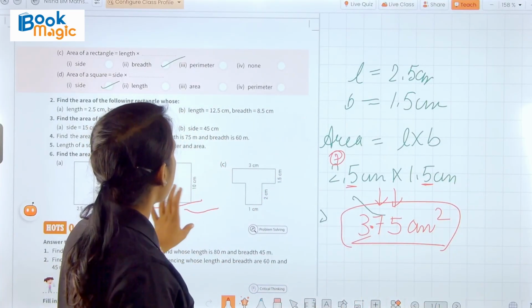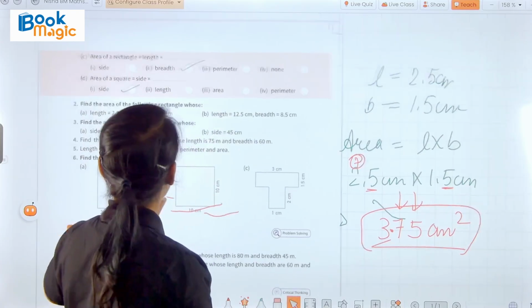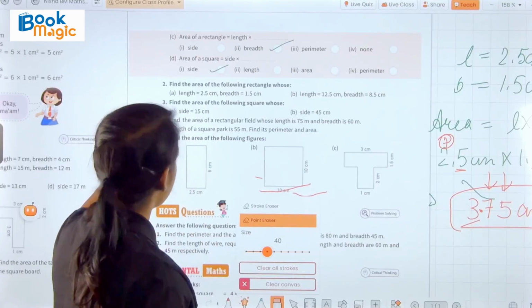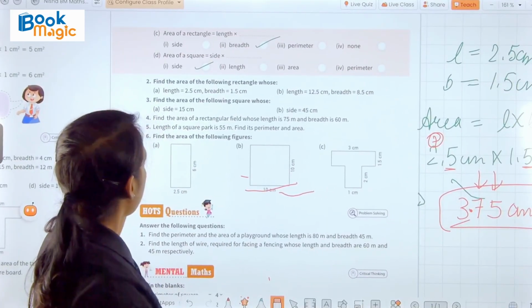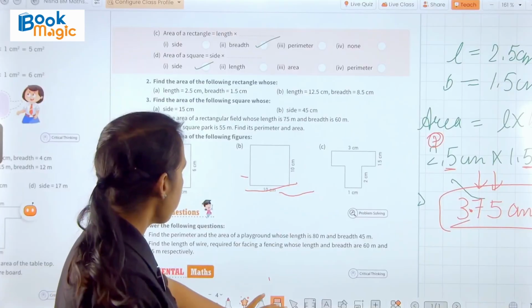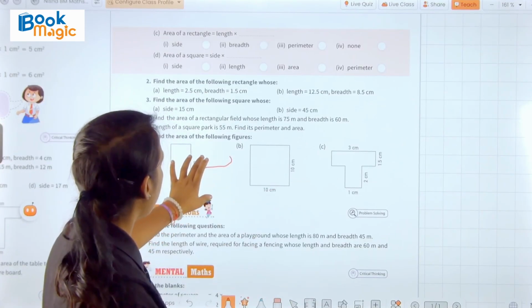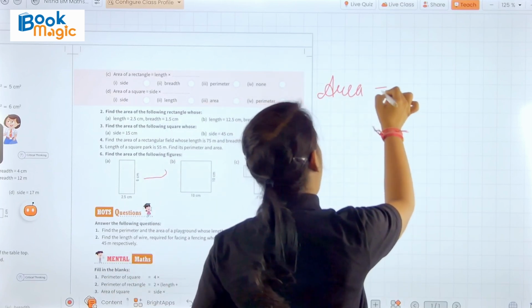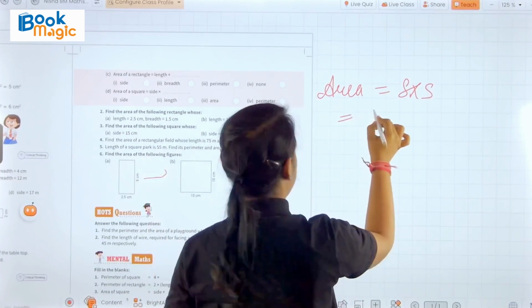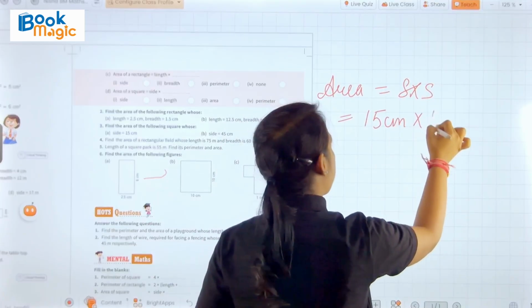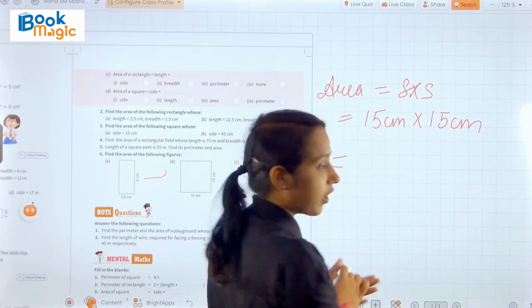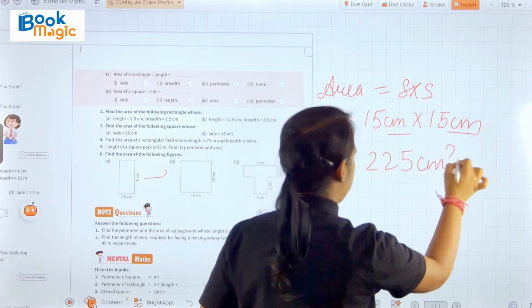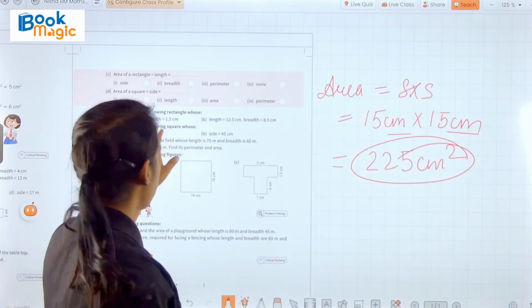Okay, in the same manner you have to find out the area of this figure also. The next one. Okay, now we have question number 3. We have to find out the area of the following square. Now we have a square, and we know that the area of a square will be side into side, and the side is given here, 15 centimeter multiplied by 15 centimeter. After multiplying 15 and 15 we get 225, and centimeter will become centimeter square. So this is the area of this square.